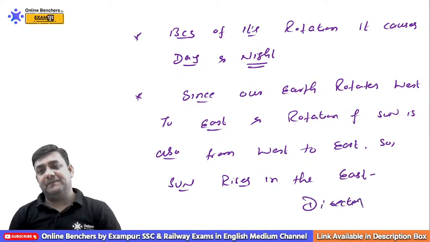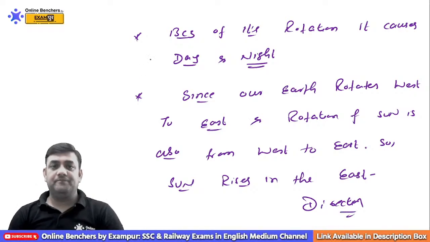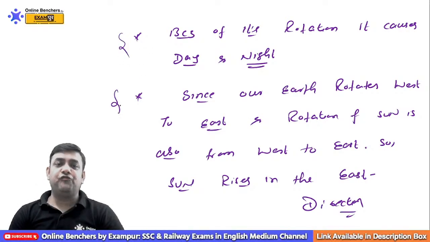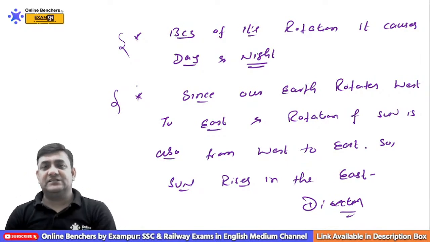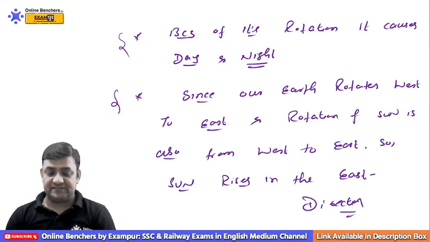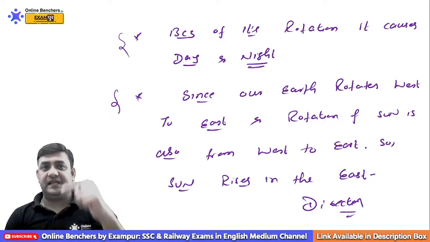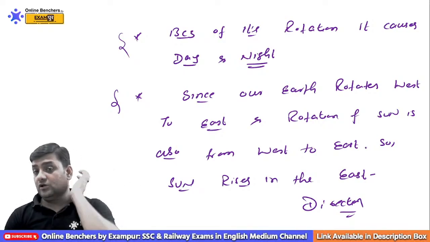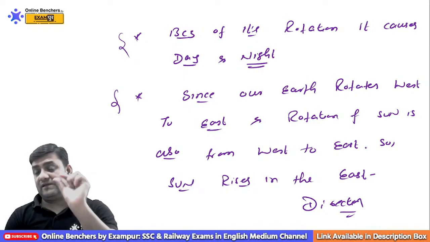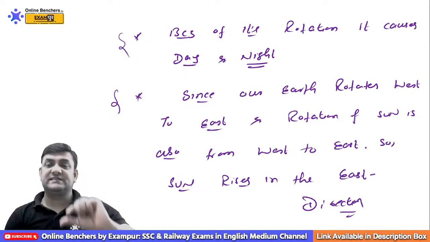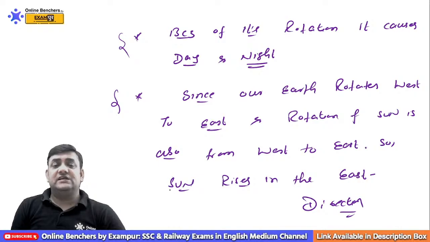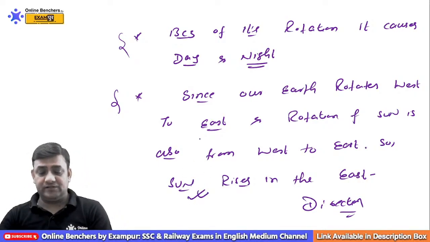Because of the rotation of the earth, we have two phenomena that occur on our earth's surface. The first is the cause of day and night. And the rotation is also responsible for the appearance of the sun for the first time on the eastern part.